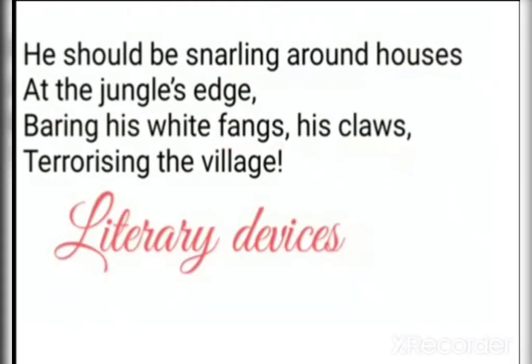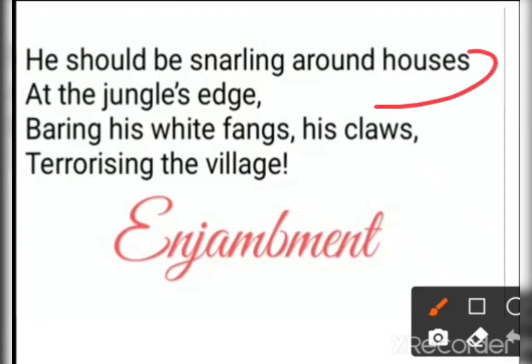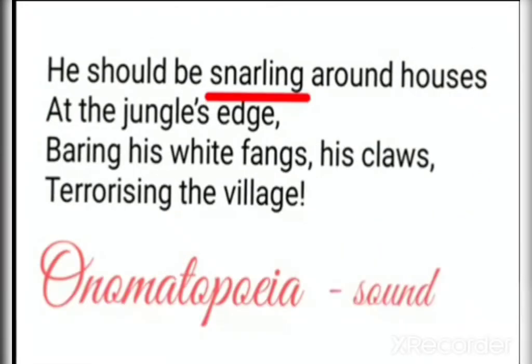Let's talk about the literary devices of this third stanza. The first poetic device you can see here is enjambment. Once again, in lines one and two there is an occurrence of enjambment, because the first line ends without any punctuation mark and the next one starts with a capital letter. So this is enjambment.